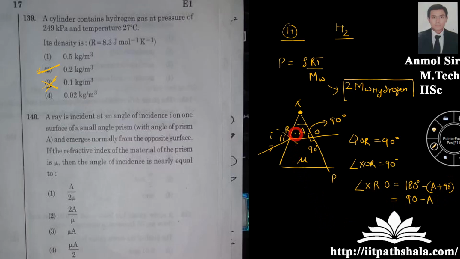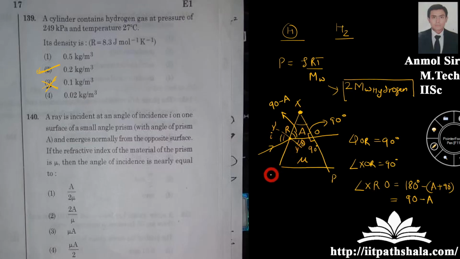Now if this is equal to 90 minus A, then as you can see, this is the normal. Let us name this normal as y dash. This normal makes an angle of 90 degrees. So we have to find this angle over here.